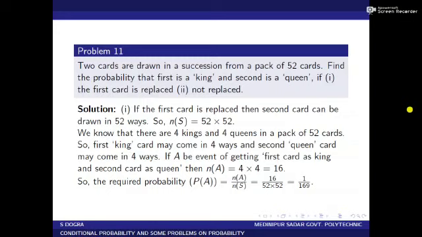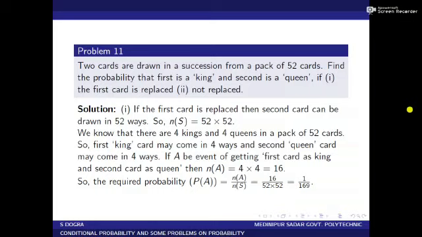Two cards are drawn in succession from a pack of 52 cards. Find the probability that first is a king and second is a queen. The first condition is that the first card is replaced, and the second case says that replacement is not allowed. First card is replaced or not replaced. Now I come to the solution.